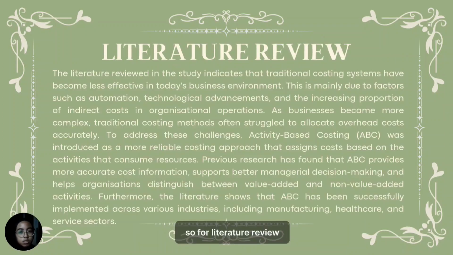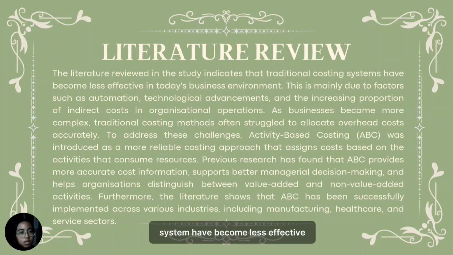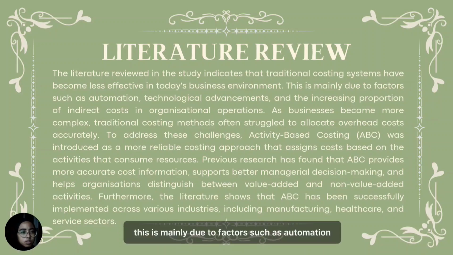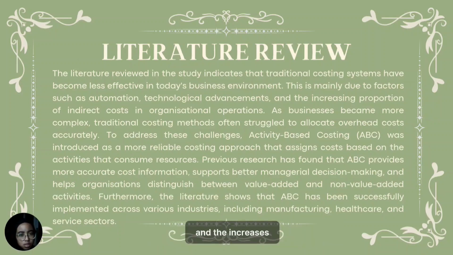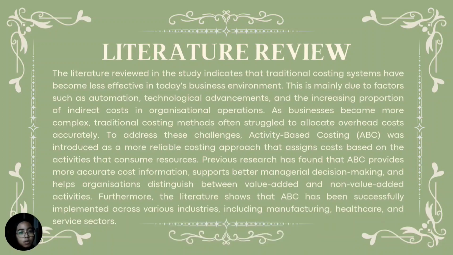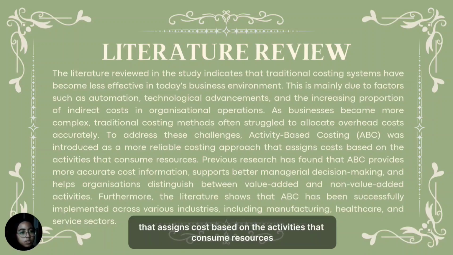So for the literature review, the literature review in the study indicates that traditional costing systems have become less effective in today's business environment. This is mainly due to factors such as automation, technological advancement, and the increased proportion of indirect costs in organizations' operations. Activity-based costing (ABC) was introduced as a more reliable costing approach that assigns costs based on the activities that consume resources.